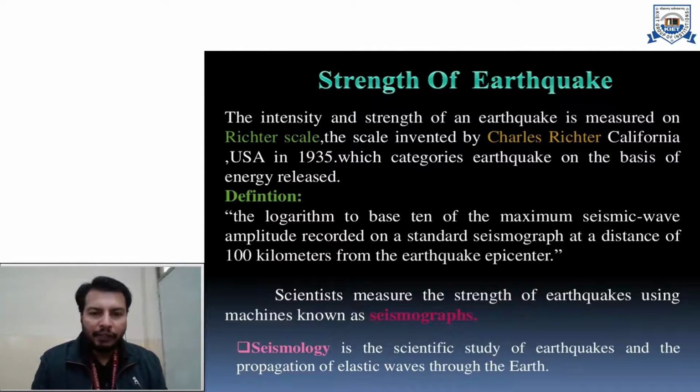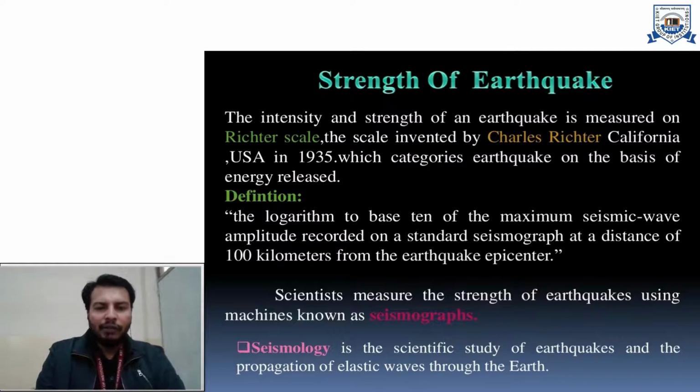As per the definition of that scale, the strength, or intensity, of an earthquake is expressed as the logarithm to base 10 of the maximum displacement wave amplitude recorded on a standard seismograph at a distance of 100 kilometers from the earthquake epicenter. This expression is valid when you have a distance of 100 kilometers from the epicenter.